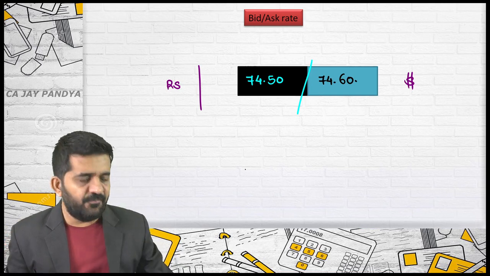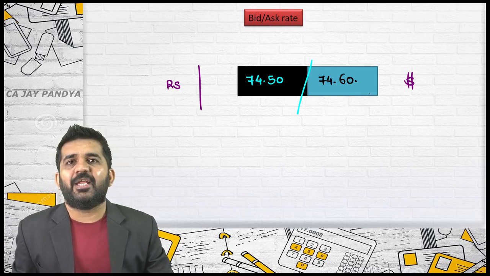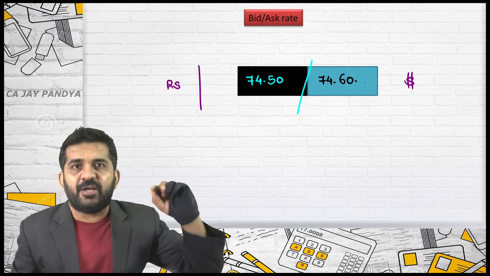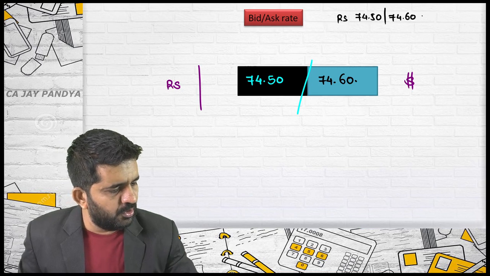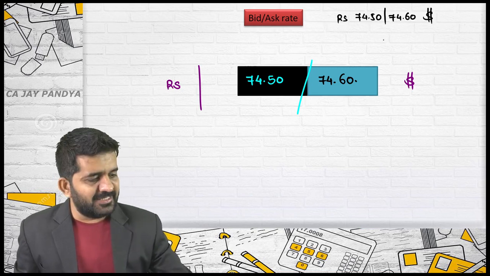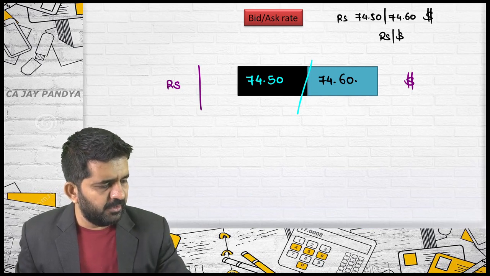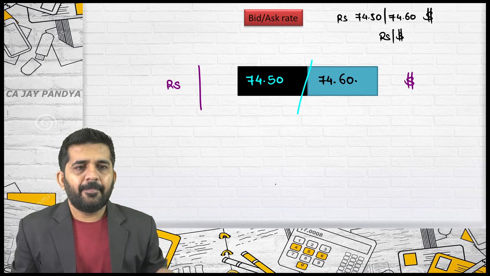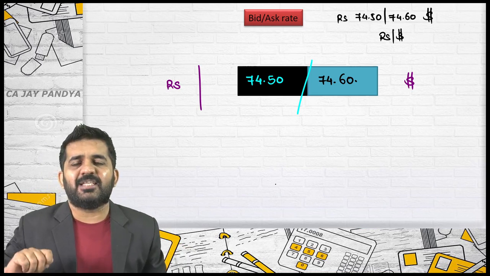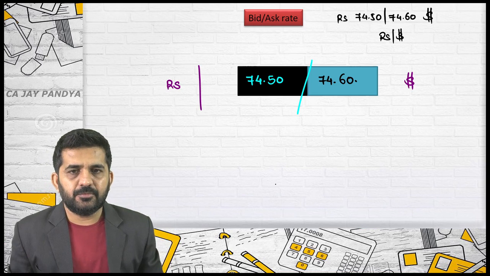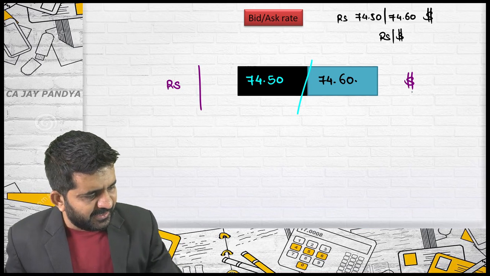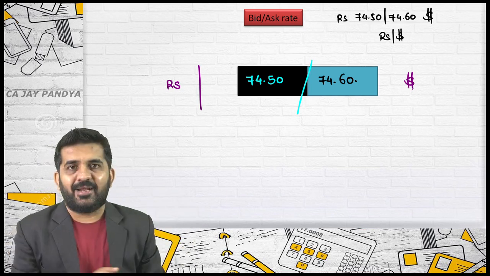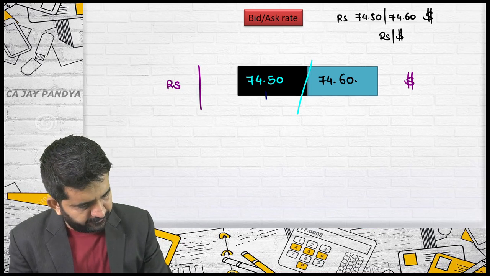In practical life, the rate will be quoted in this manner. See, I have done a rectangle, otherwise this is rupees 74.50 slash 74.60 per dollar. This rate is of rupees per dollar. Jaimin, one more time. Forget about these two rates, but is this rate direct for you or indirect for you? It is a direct quote. Yes, it is a direct quote for you.